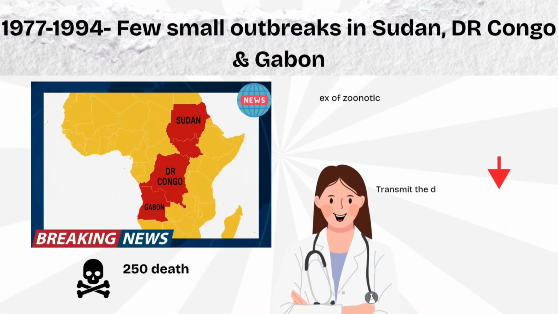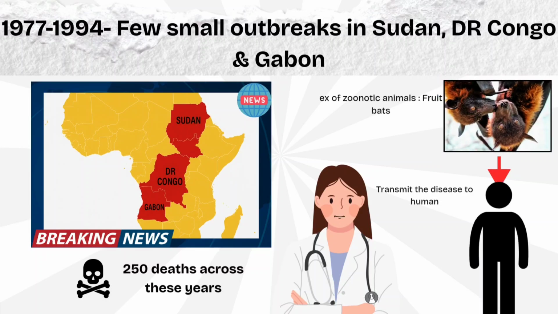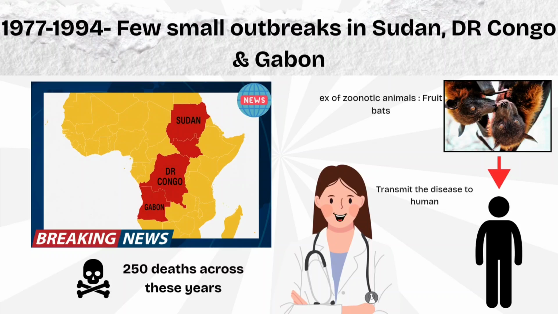From 1977 until 1994, there were a few small outbreaks in Sudan, the Democratic Republic of Congo, and Gabon. Around 250 deaths were reported across these years. Scientists learned that this disease can transmit from zoonotic animals such as fruit bats to humans.